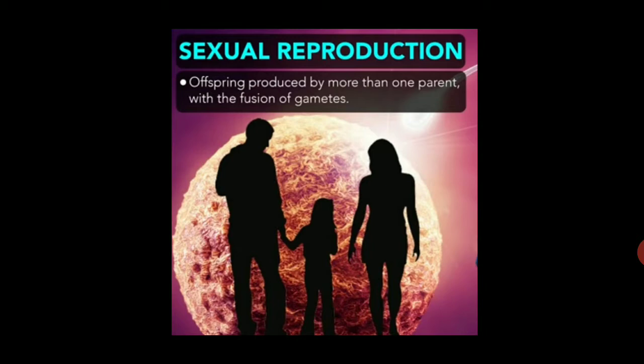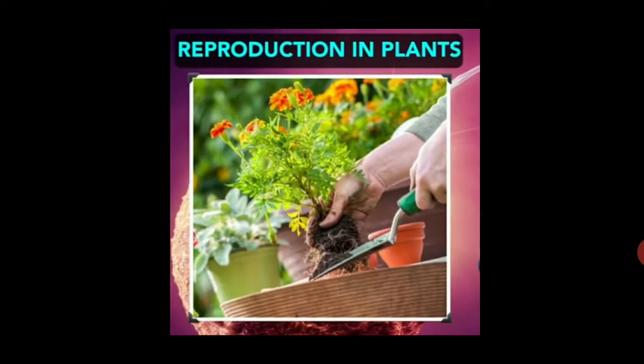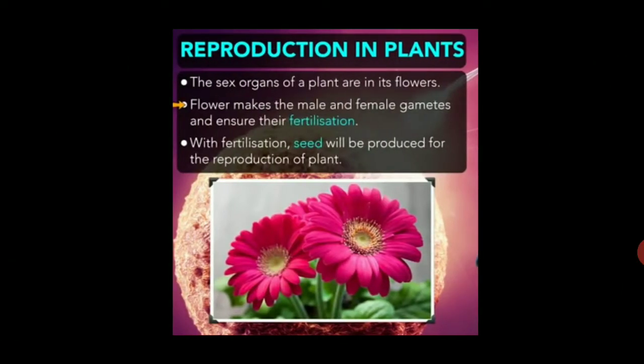Sexual reproduction. Offspring produced by more than one parent with the fusion of gametes is called sexual reproduction. Reproduction in plants. The sex organs of a plant are in its flowers. The flower makes the male and female gametes and ensures their fertilization. With fertilization, a seed will be produced for the reproduction of a plant.